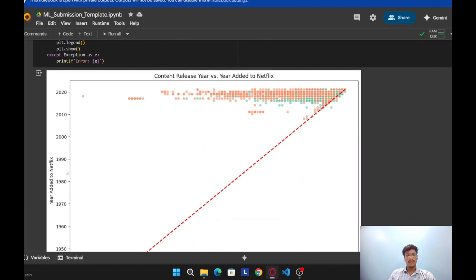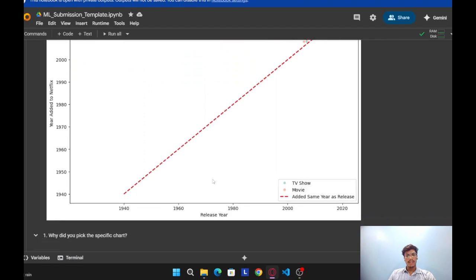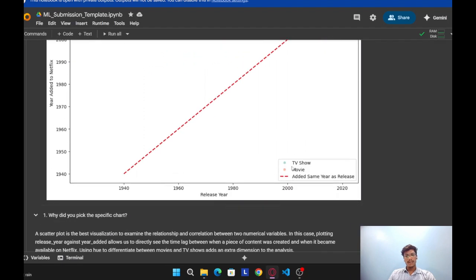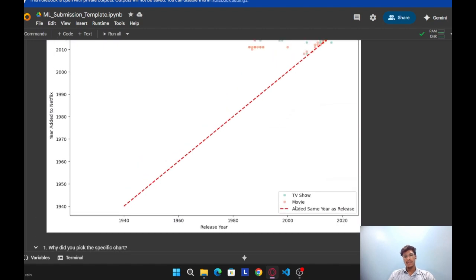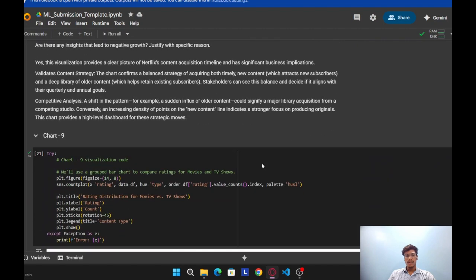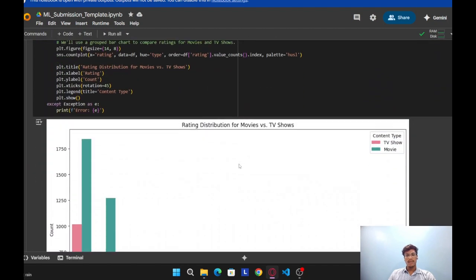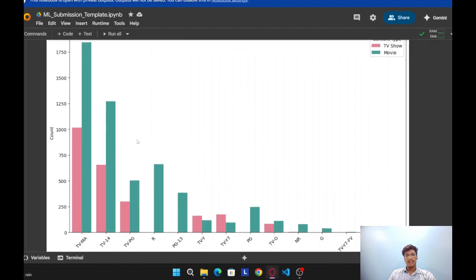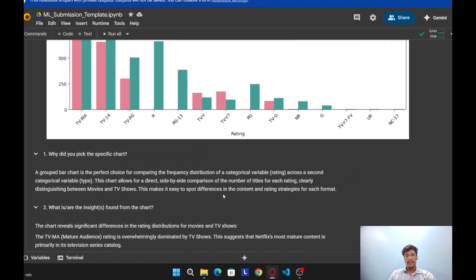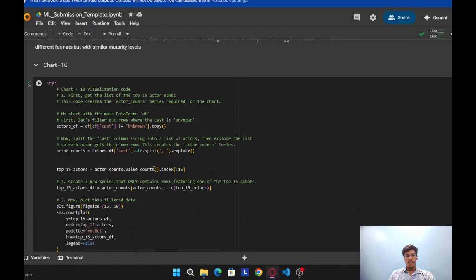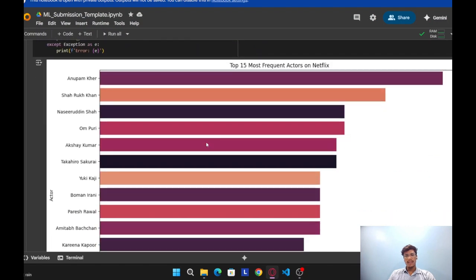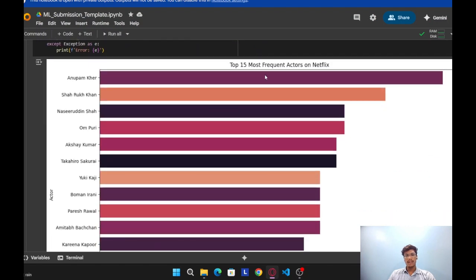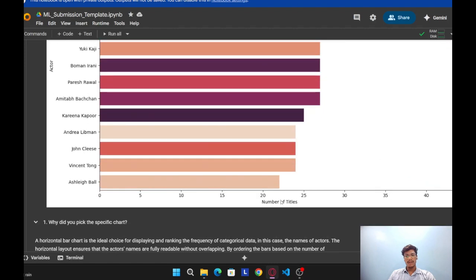Here you can see from 1950 to 2020 the release year. Green color dots show the TV shows and orange shows movies, and the red dotted line shows added in the same year as release. So chart 9, rating distribution of movies versus TV shows. Here the graph is between count and rating. And chart 10, you can see the top 10 most frequent actors on Netflix, actor and number of titles.